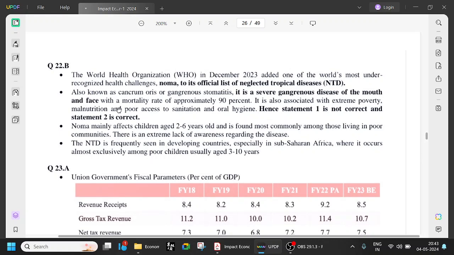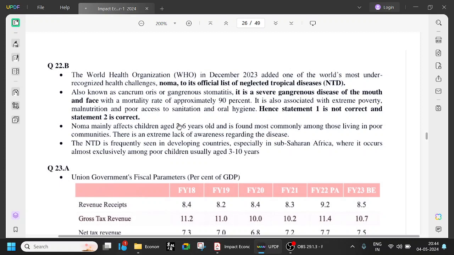and face with a mortality rate of approximately 90%. Okay, so it's very dangerous. If anyone gets NOMA, there is a high chance that 9 out of 10 people will die. It's associated with extreme poverty, malnutrition, and poor access to sanitation and oral hygiene.